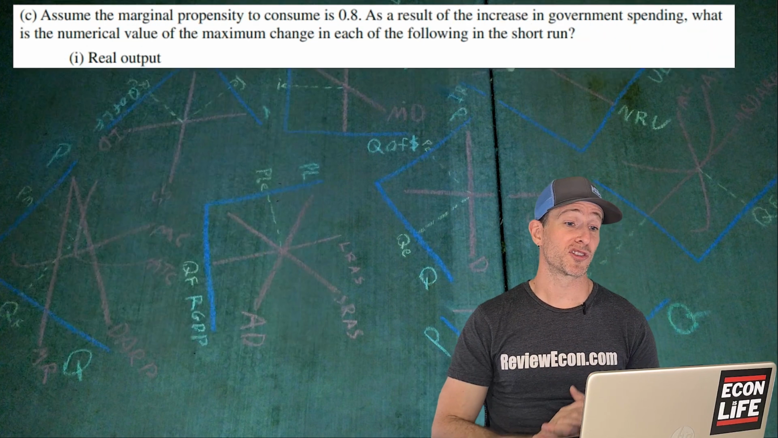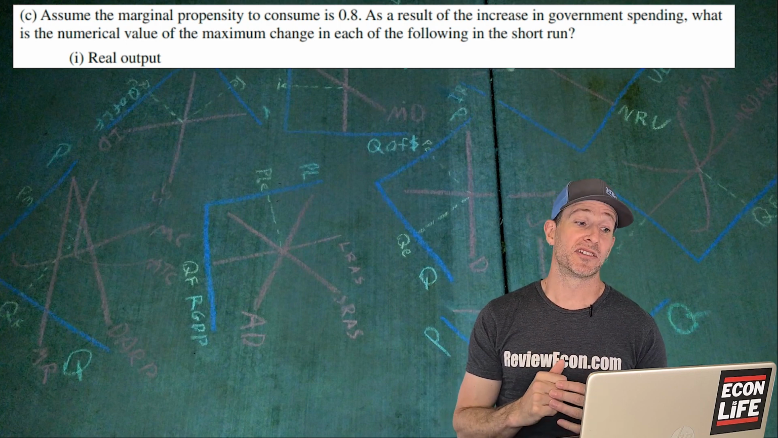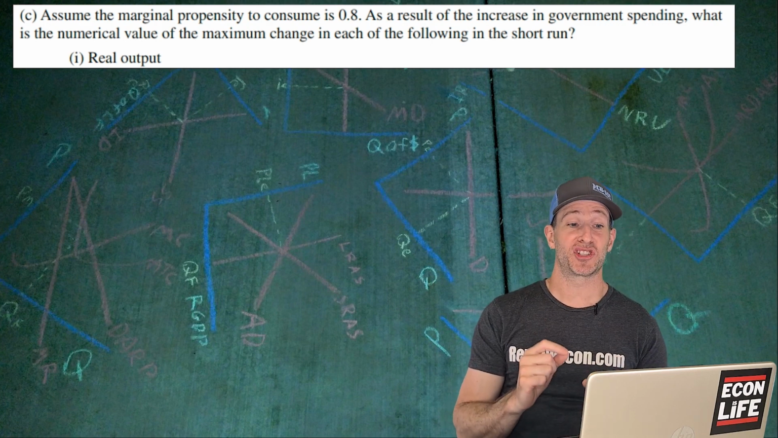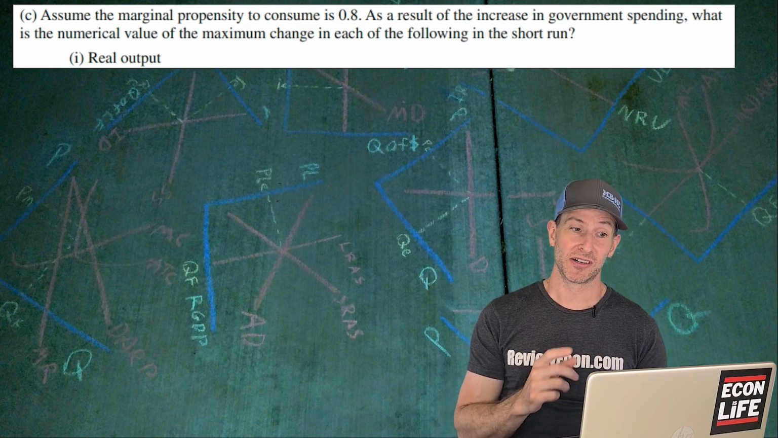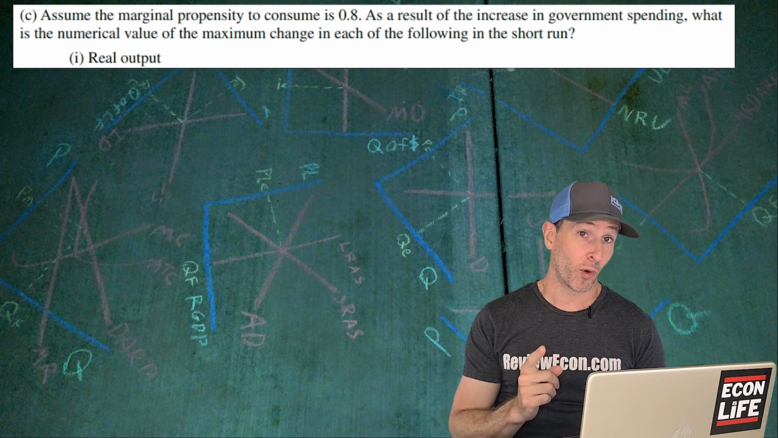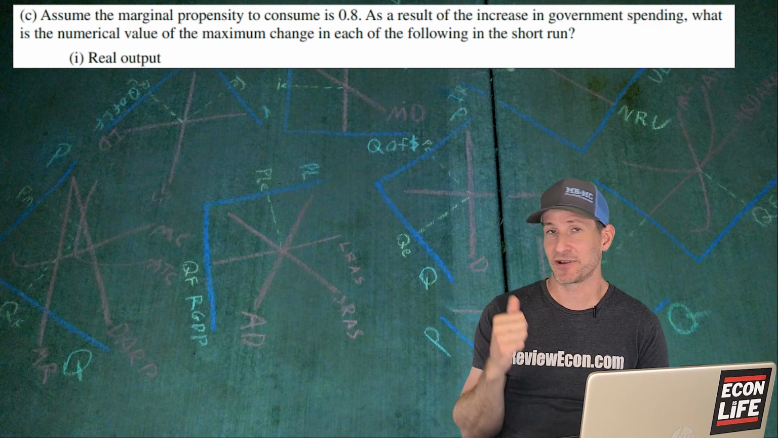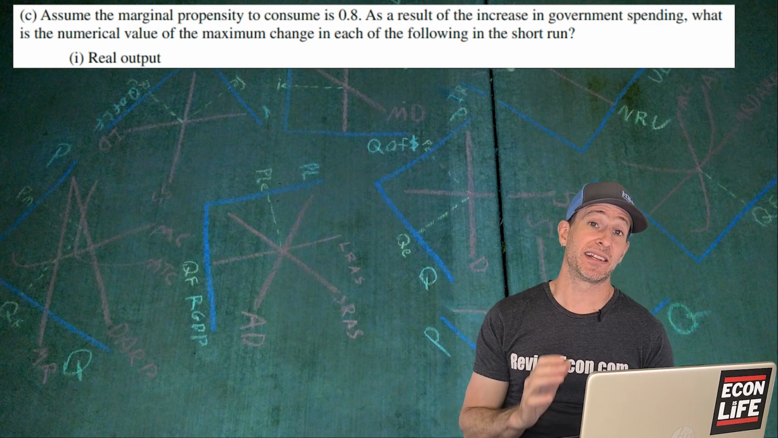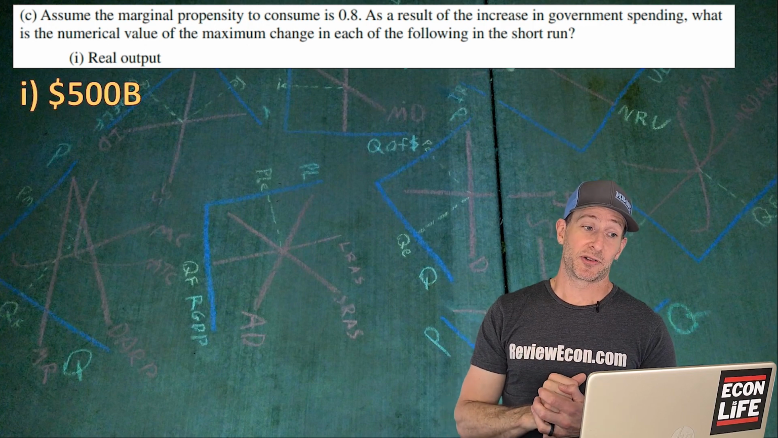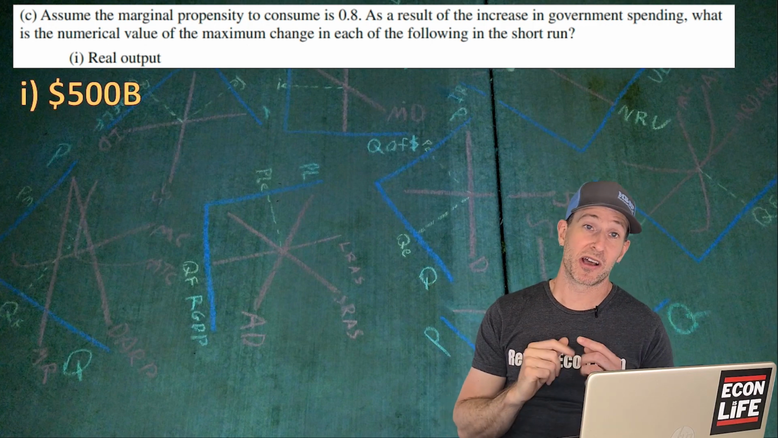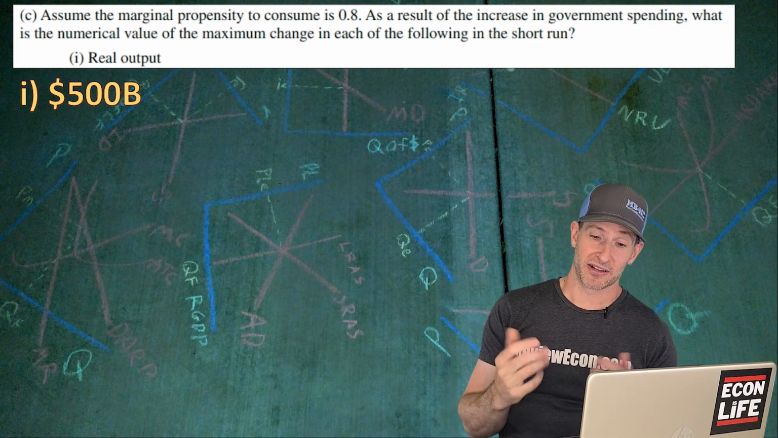We're going to assume that the marginal propensity to consume is 0.8. As a result of that government spending, what is the numerical value of the maximum change in the following in the short run? Real GDP, first of all, we're going to take 1 divided by 0.2, which is 1 minus the MPS, 1 minus the MPC that we have there of 0.8. That gives us a spending multiplier of 5. And so real GDP is going to increase by up to 5 times that $100 billion increase in government spending, of $500 billion. All right.